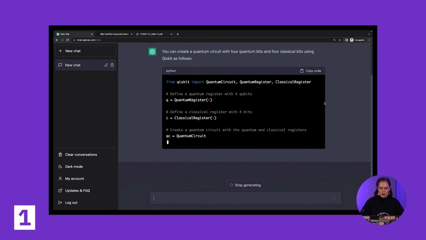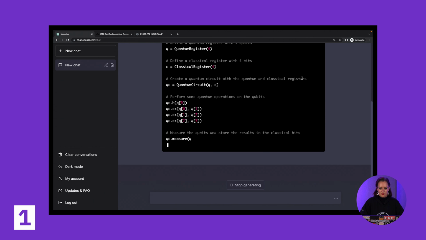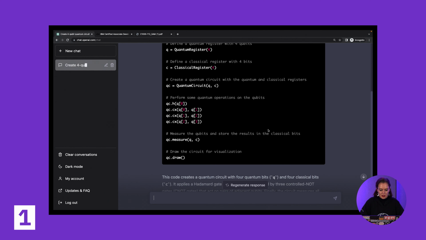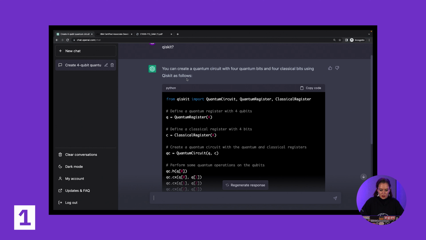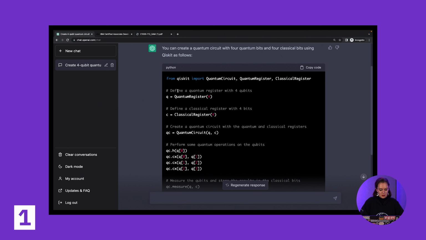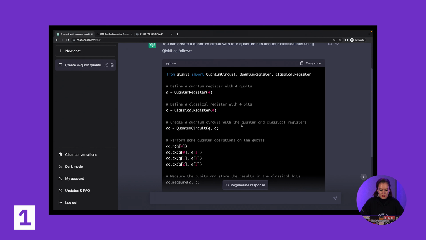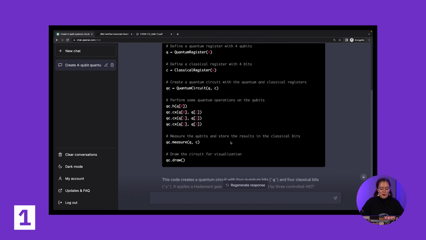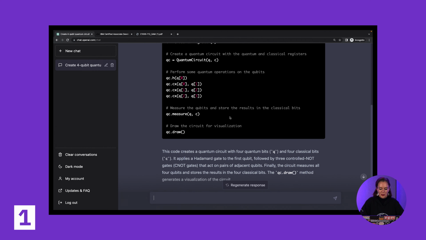Wow, okay, it's doing its thing pretty quickly. Scrolling faster than I can read it, but let's see. Okay, so it says you can create a quantum circuit with 4 quantum bits and 4 classical bits using Qiskit as follows. It's importing the correct thing. This is so far a correct way to define a quantum circuit. We have 4 qubits and 4 classical bits, so that is correct. But it's going a little bit further and doing a whole bunch of operations on this. So it answered the question correctly, but it was a little bit overkill for what we wanted.